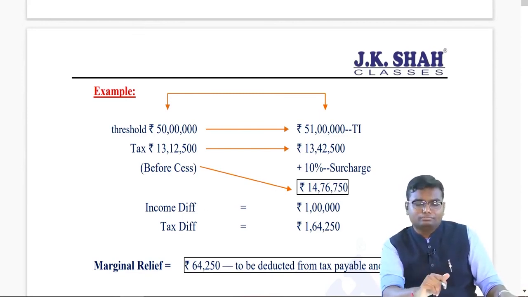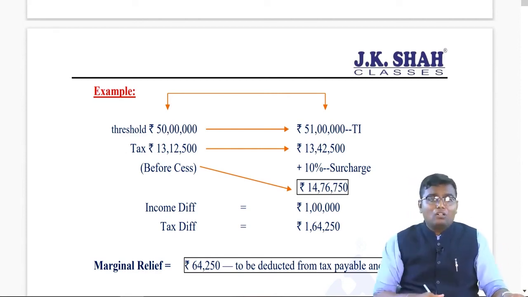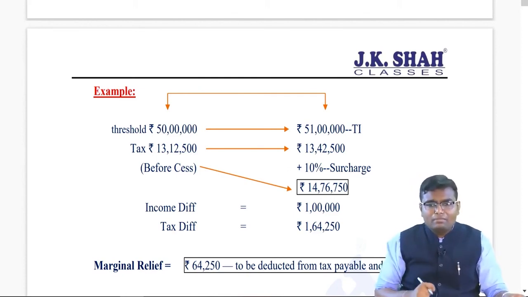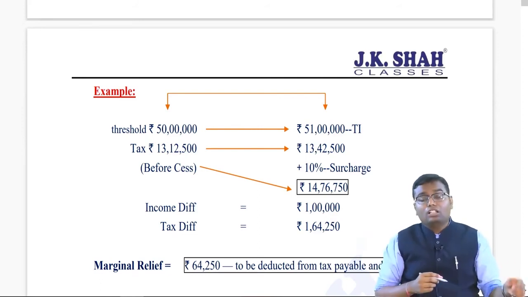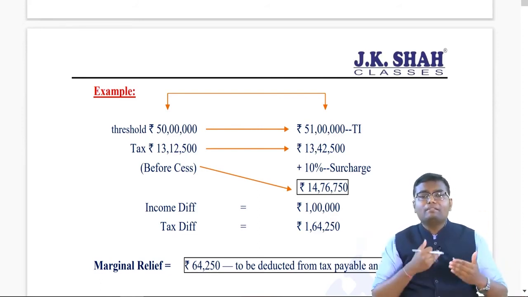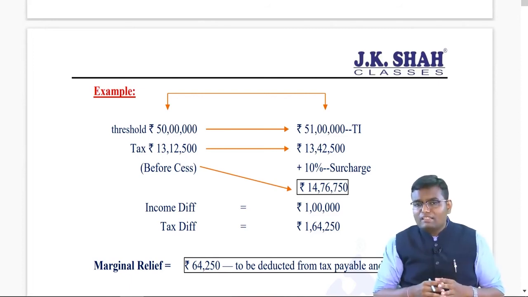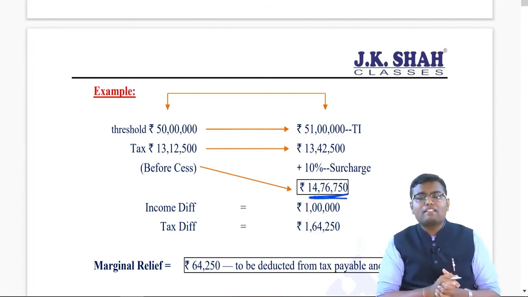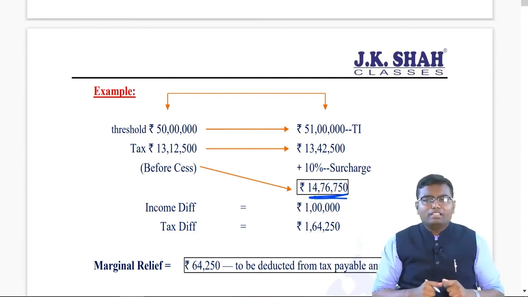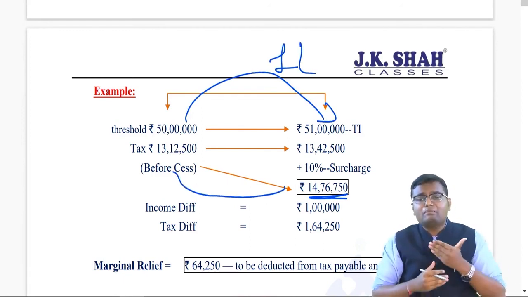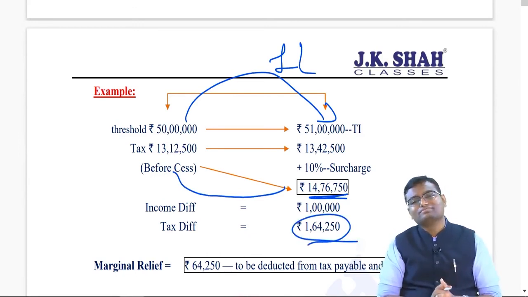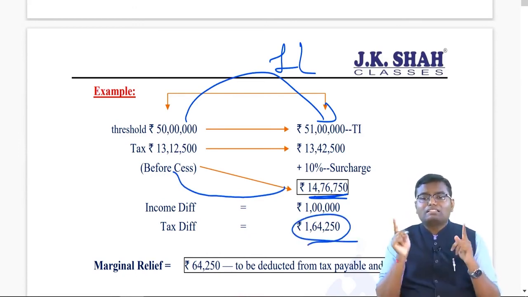Now let's say my total income is 51 lakh. Can I say it is more than 50 lakh? So now 10% surcharge will be applicable. That means my basic tax will be 13,42,500 on 51 lakh. On 13,42,500 I have to apply 10% surcharge. So before health and education cess, my tax will come to 14,76,750. As you can compare, my total income has increased just by rupees 1 lakh, but against that, my tax before health and education cess has increased by rupees 1,64,250. Why did it happen? Because surcharge is applicable.